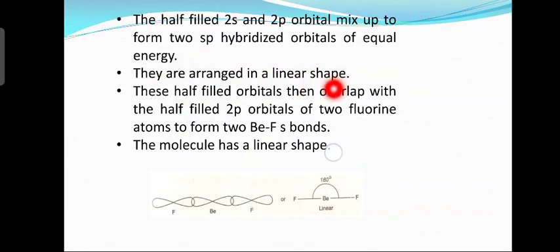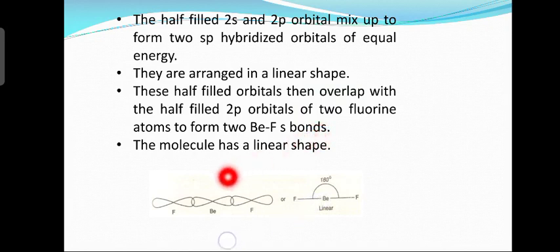So, what is the shape of sp hybridized orbitals? Linear shape. These half-filled orbitals then overlap with the half-filled 2p orbitals of two fluorine atoms. Fluorine, you know, has atomic number 9. If you write the electronic configuration, you will find that one of the 2p orbitals contains one electron. So these will overlap to form two beryllium fluoride bonds.